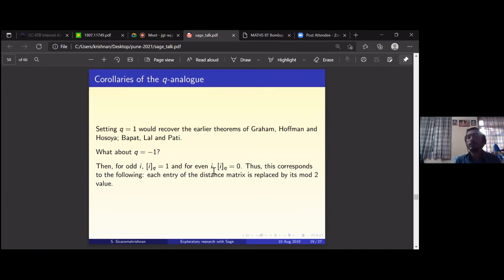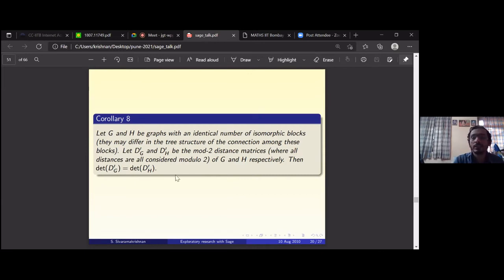And then now you can get something. So it says that the determinants are the same. Determinant of DG bar equal to determinant of DH prime. So DG prime is the mod 2 distance matrix of G. DH prime is the mod 2 distance matrix of H. Only thing I say about G and H is that they have the same number of isomorphic blocks.